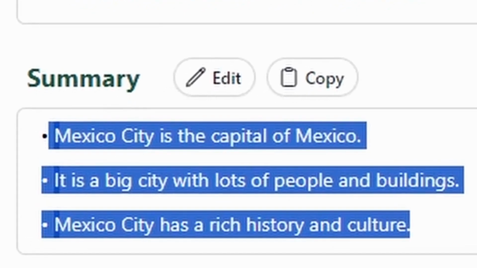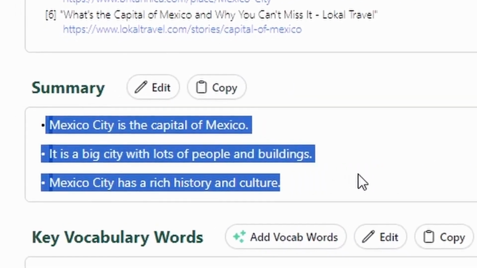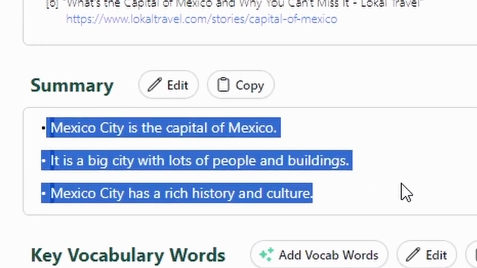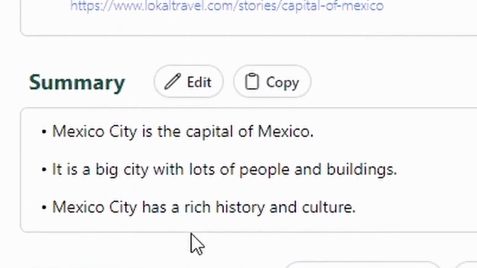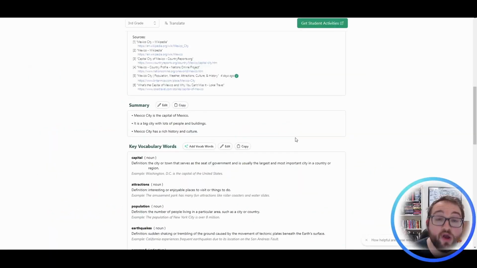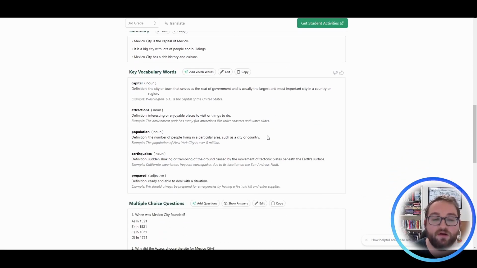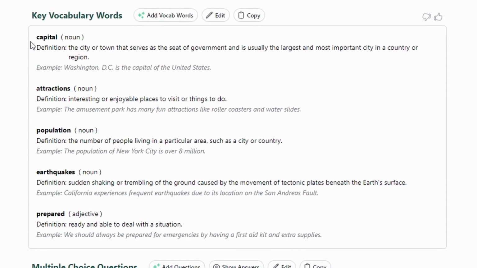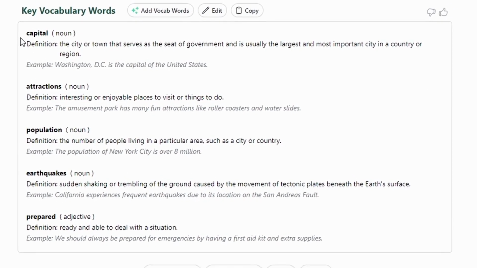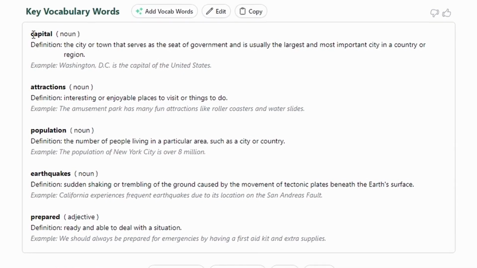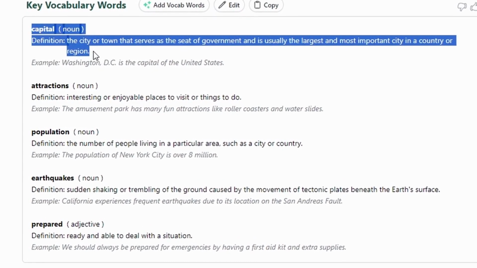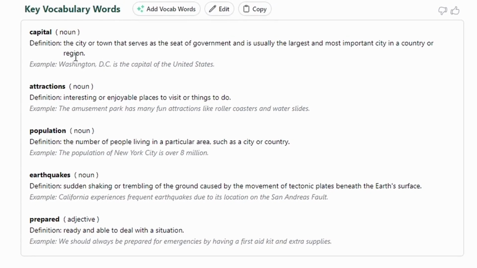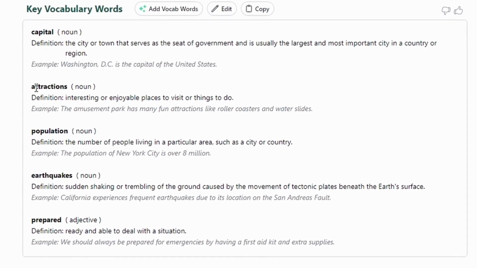It'll also give you prominent information that's important to know about Mexico City, right? It's a big city with lots of buildings and people. It's a rich history and culture. What's amazing about this site is because it's geared towards students, it'll also give you vocabulary words that you can use for reading and writing and other topics. So this is a social studies lesson, but it mixes in reading. And if you wanted to have writing incorporated, you can have them write sentences or paragraphs about what is a capital, right? It's not just what you put at the beginning of a sentence. If you didn't know what the word attraction means, it'll define it.